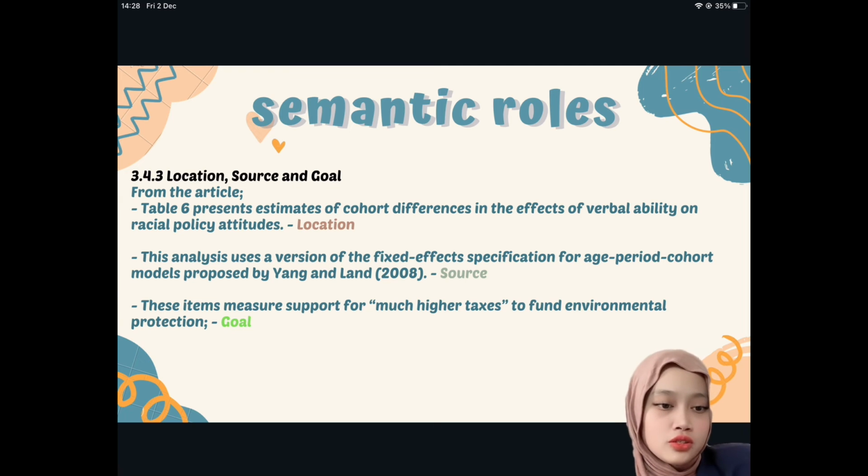And then we have location, source, and goal. So from the article, Table 6 presents estimates of cohort differences in the effects of verbal ability on racial policy attitudes. Table 6 is the location. The other sentence, this analysis uses a version of the fixed effects specifications for age period cohort models proposed by Young and Len in 2008. So Young and Len 2008 is the source. Next sentence, these items measure support for much higher taxes to fund environmental protections. So to fund is the goal.